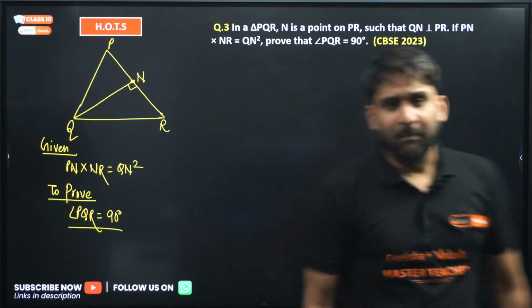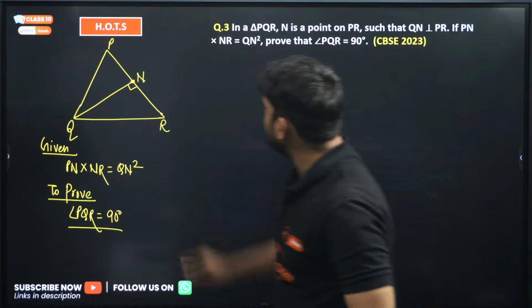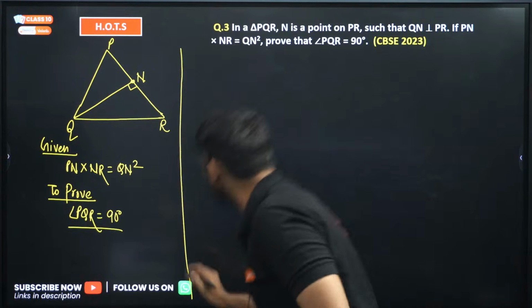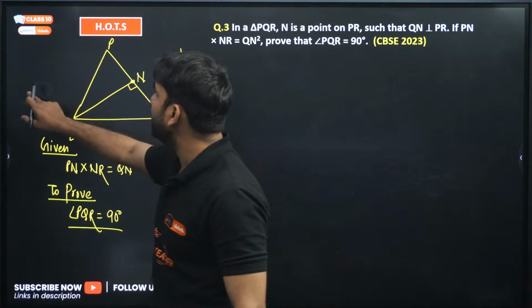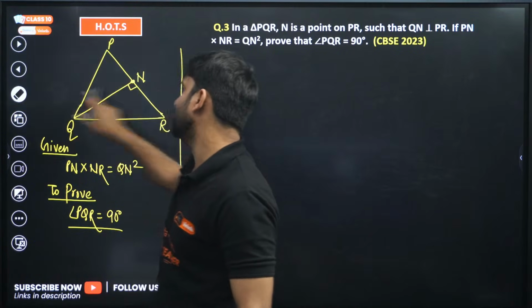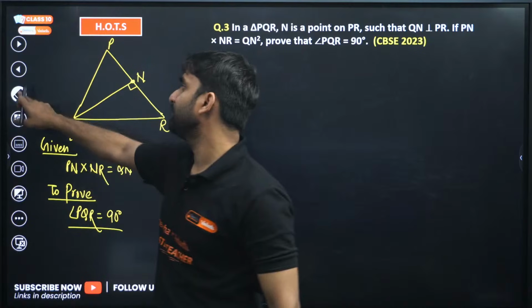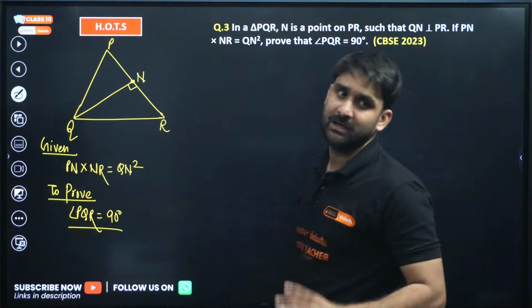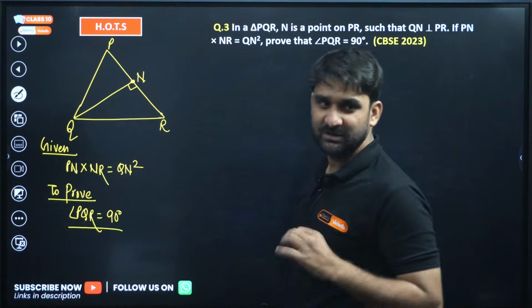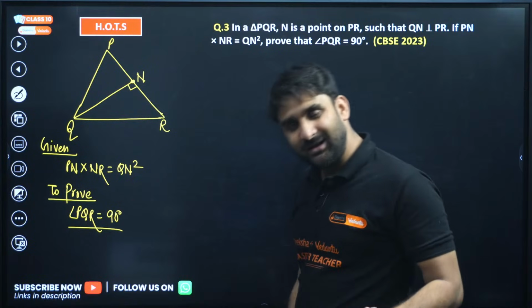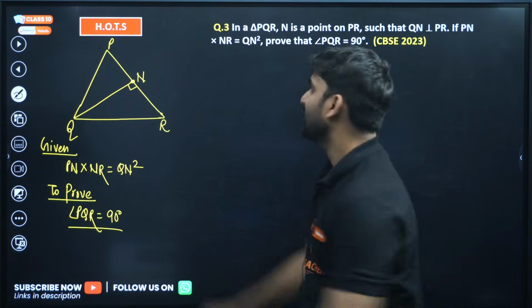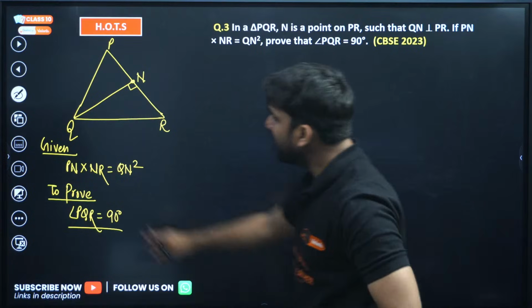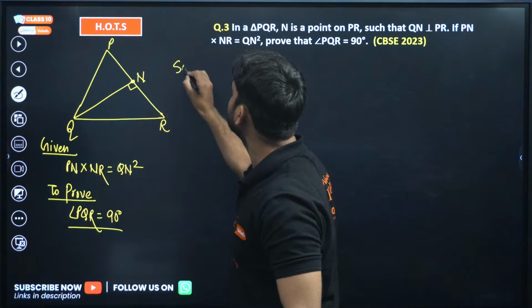So what is the approach here? Listen, my dear. The main approach here is observation, your observation power, your critical thinking. CBSE is going to check the same thing this year: critical thinking, your observation. Okay, so I'm starting to solve this question.